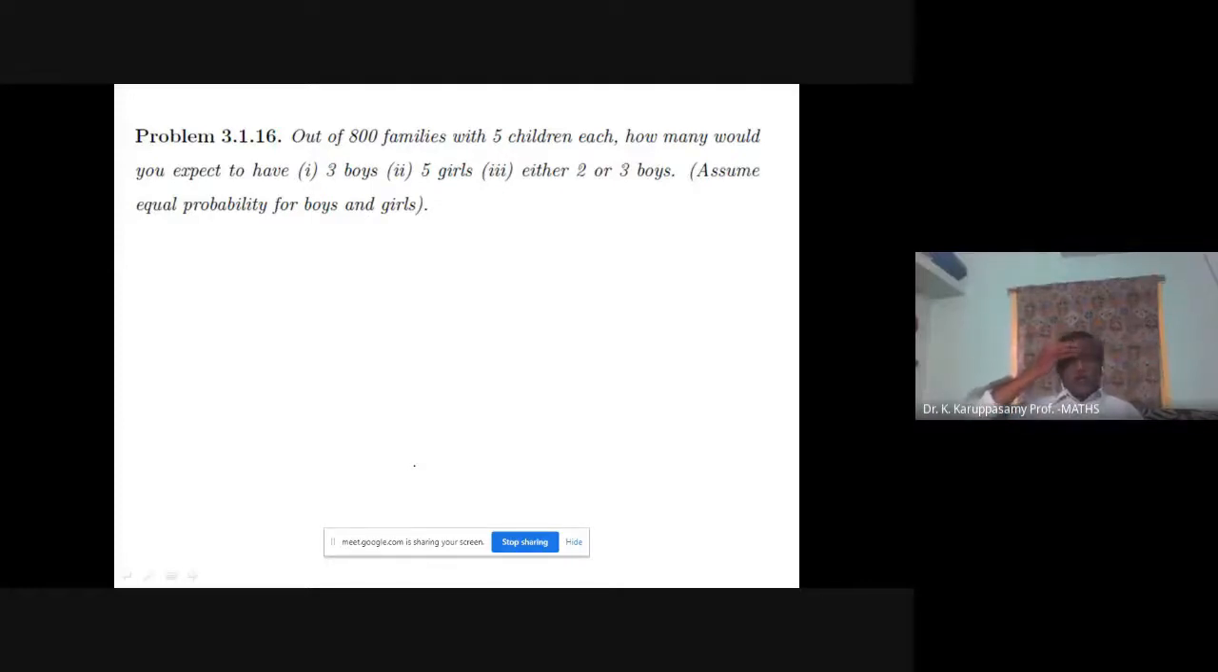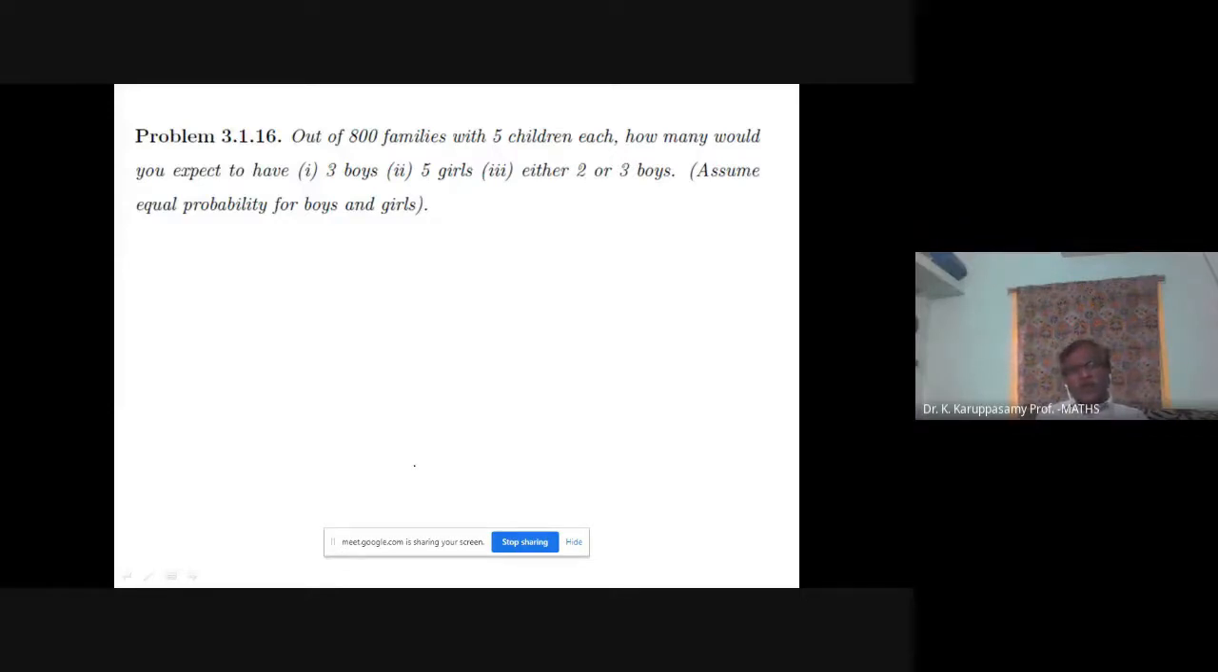Certain things we have to assume. The birth of a boy is 1/2. Birth of a girl is 1/2. So P means birth of a boy, Q means birth of a girl. P plus Q equals 1. Assume equal probabilities for boys and girls, which means boy's birth is 1/2, girl's birth is 1/2. That is the meaning.